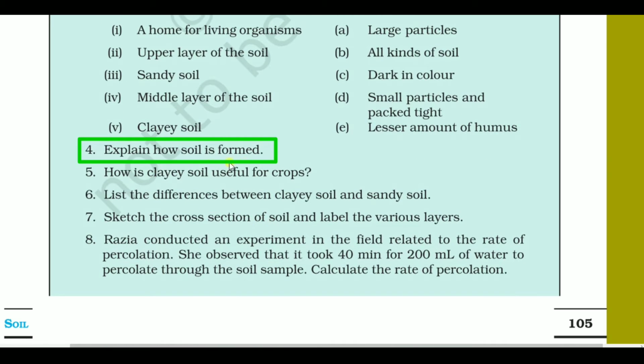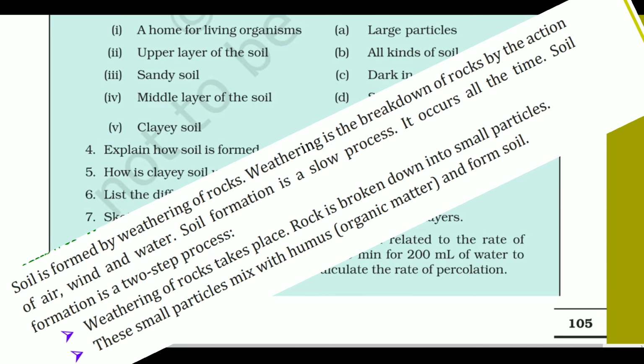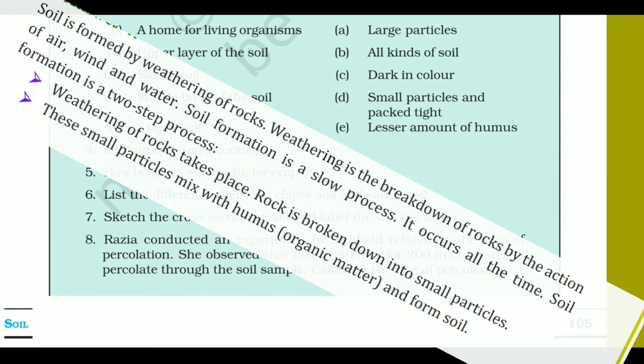Now number 4, explain how soil is formed. You know, soil is formed by weathering of rocks. Weathering is the breakdown of rocks by the action of air, wind and water. Soil formation is a slow process. It occurs all the time. Soil formation is a two-step process. First step, weathering of the rock takes place. Rock is broken down into small particles. Second step, these small particles mix with the humus, that is the organic matter, and form soils.